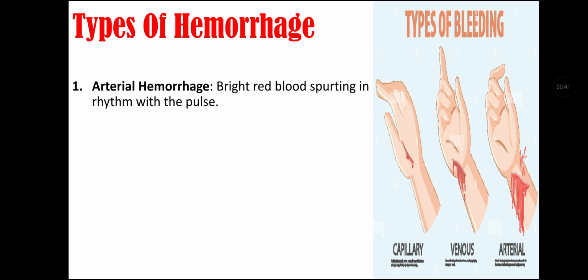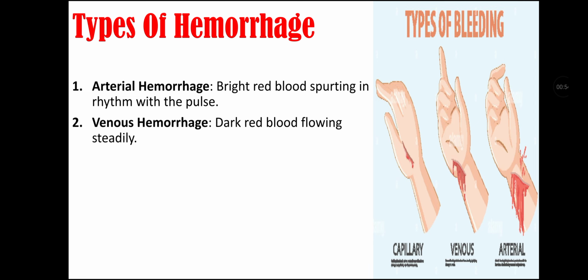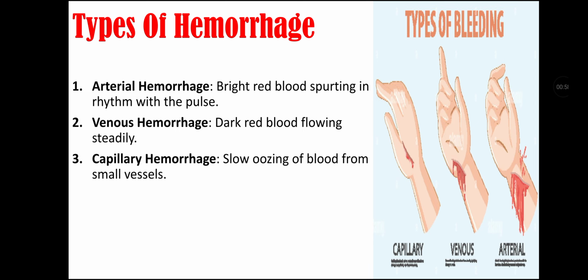Types of hemorrhage. First type is arterial hemorrhage, that is bright red blood spurting in rhythm with the pulse. Second type is venous hemorrhage, that is when dark red blood flows steadily. Third is capillary hemorrhage, that is when there is slow oozing of blood from the small vessels.